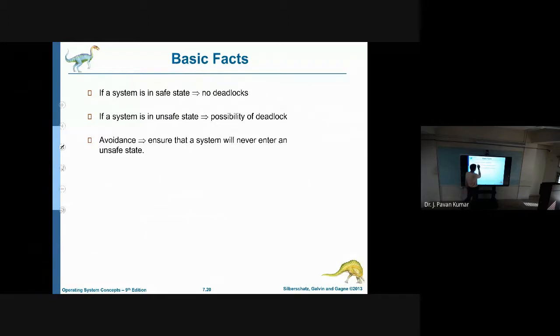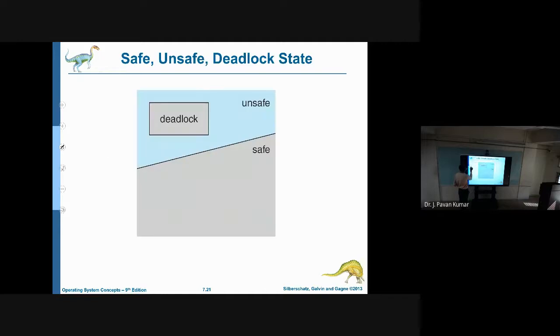If a system is in safe state, then we can ensure that there is no deadlock. If a system is in unsafe state, then there is a possibility of deadlock. We cannot say there is a deadlock, but there is a possibility of deadlock. We can depict that from this diagram. If the system is in safe state, it is deadlock free. If the system is in unsafe state, then there is a possibility of deadlock.